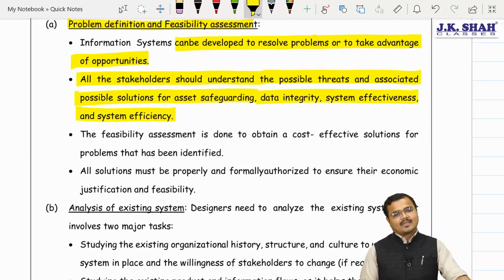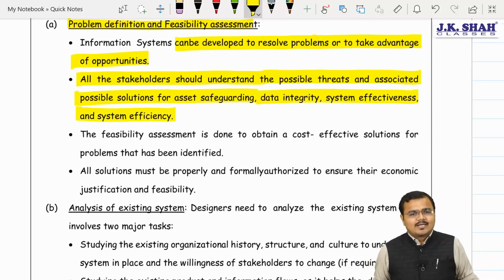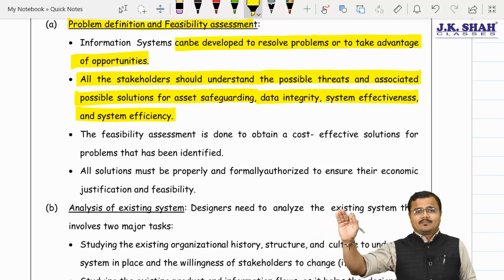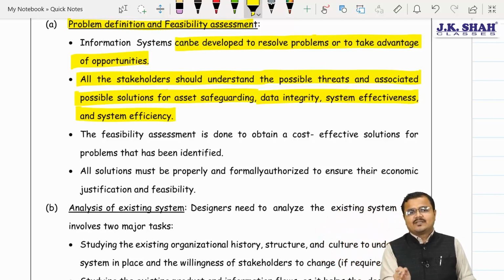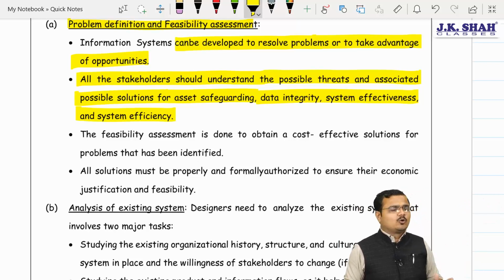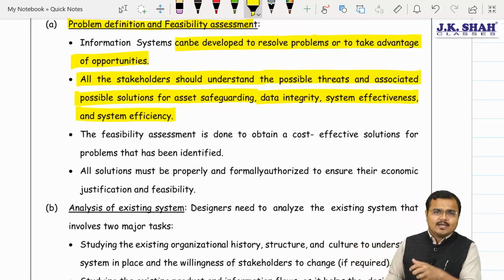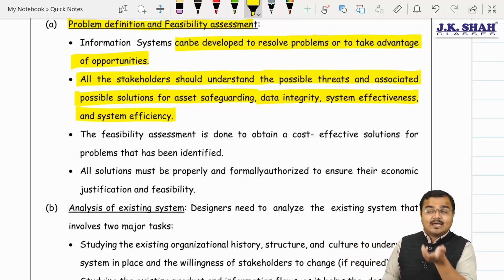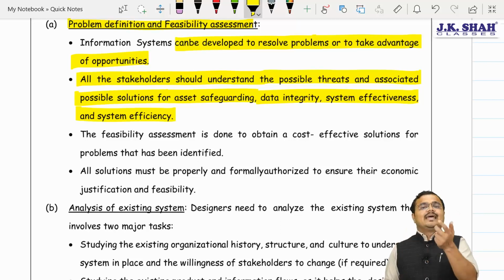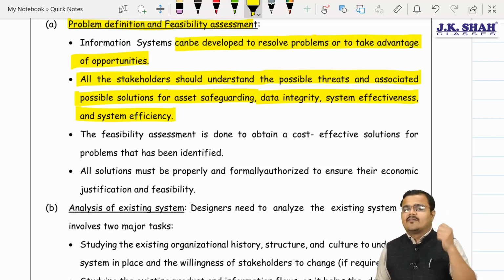for system efficiency. So we need to understand, Chartered, exactly what problems we are facing and exactly what opportunities are there in the market. Because many times it's not only the threat which asks you to change the system, many times it's an opportunity also, Chartered. So don't think every time of negativity. It's possible, people, that if we implement the upgraded system, we may get a certain extraordinary advantage over our